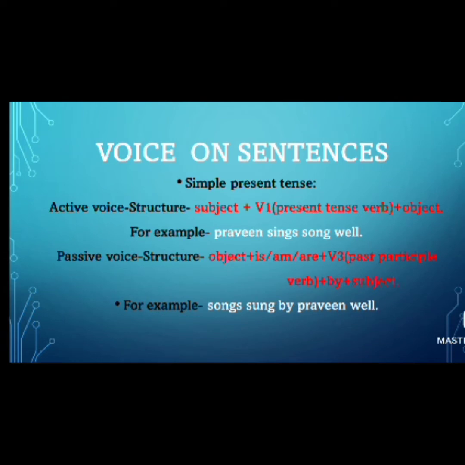First one is simple present tense. Active voice structure is subject plus V1 plus object. For example, Praveen sings a song well. Now coming to passive voice, structure is object plus is or am or are plus V3 plus by plus subject. For example, songs are sung by Praveen well.